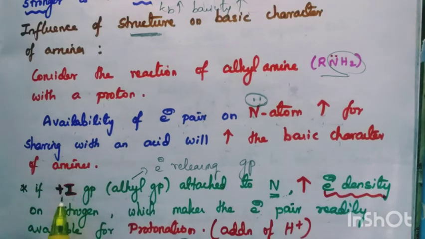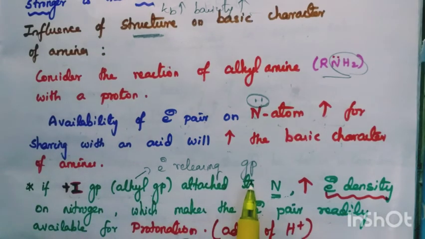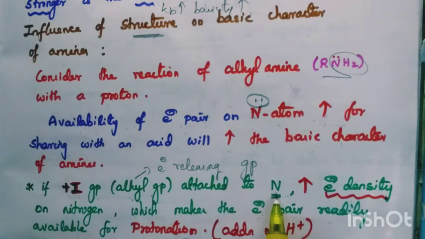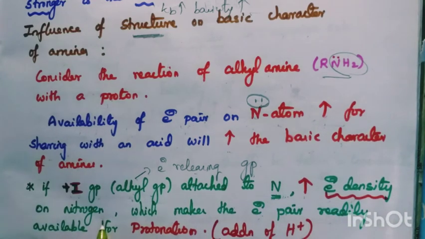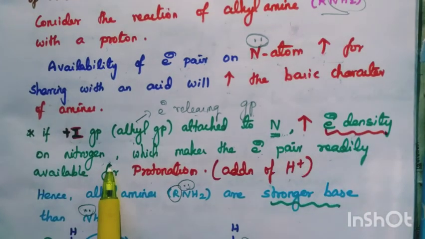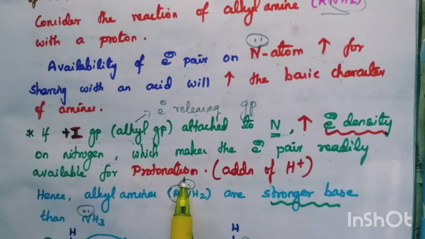If a plus I group, what is a plus I group? An electron releasing group, that is an alkyl group, is attached to nitrogen, what happens? It is electron releasing, so the electron density on nitrogen increases, which makes the electron pair readily available for protonation.